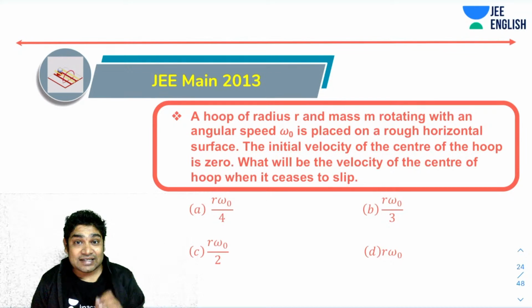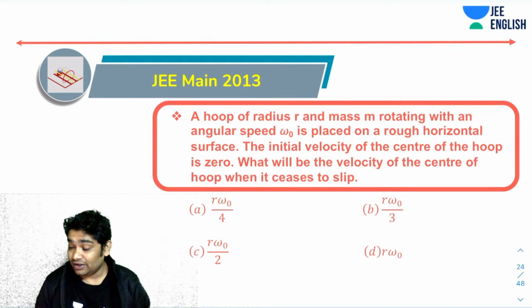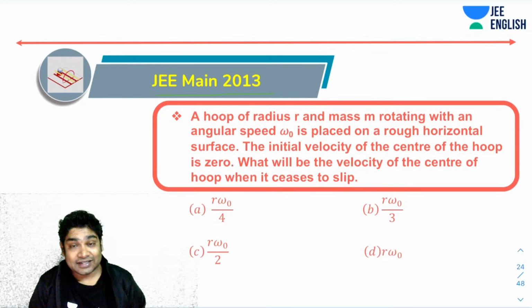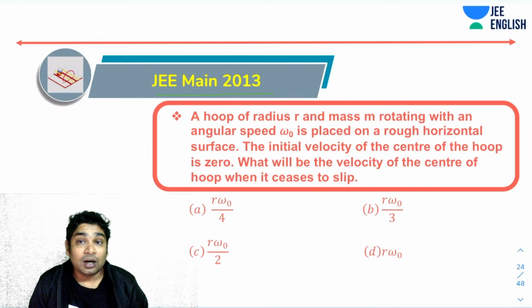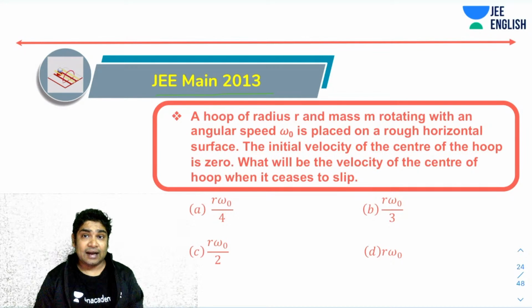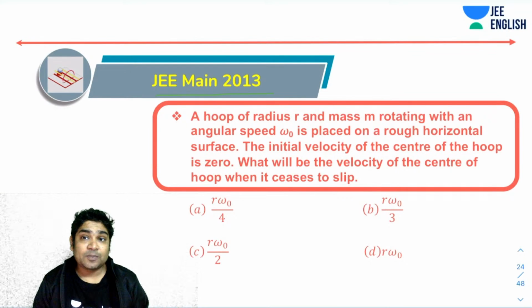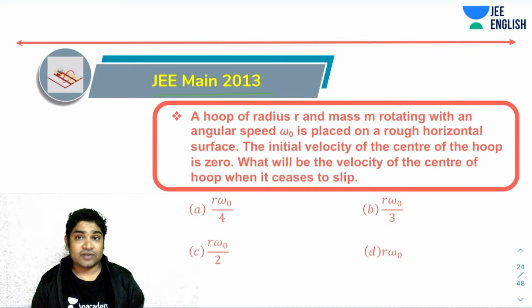This question was asked in JEE Mains 2013. Okay, so JEE Mains 2013. Let's see what this question has to say. It says a hoop of radius r and mass m is rotating with an angular speed of omega is placed on a rough horizontal surface. The initial velocity of the center of the hoop is zero.